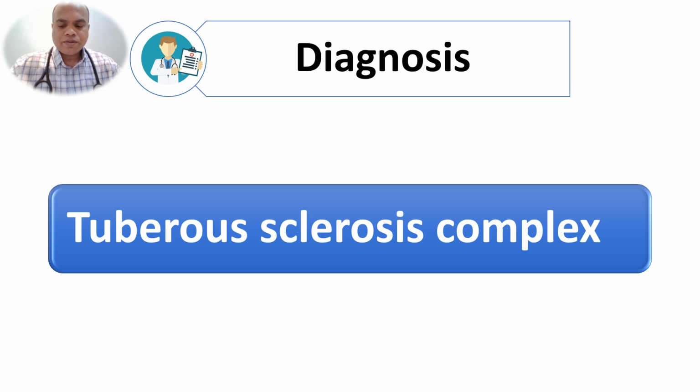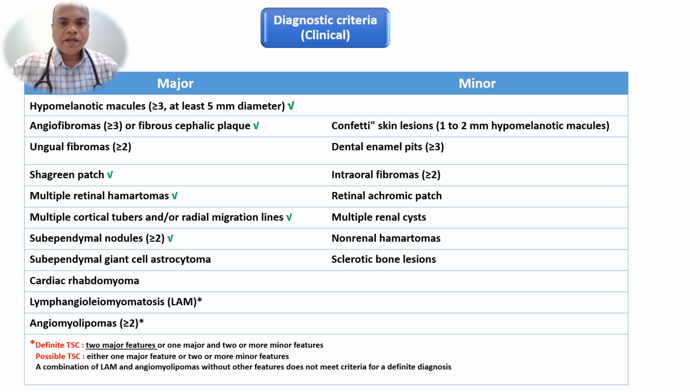So there is a clinical diagnostic criteria for tuberous sclerosis complex with major and minor criteria, which is fitting in this patient.